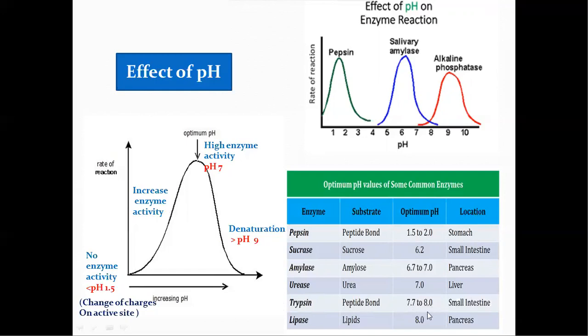These are alkaline in nature. Beyond the optimum pH, the enzymatic activity again decreases. It is mainly due to denaturation of the enzyme active site. Mostly, enzymes will be denatured at pH values of more than 9.